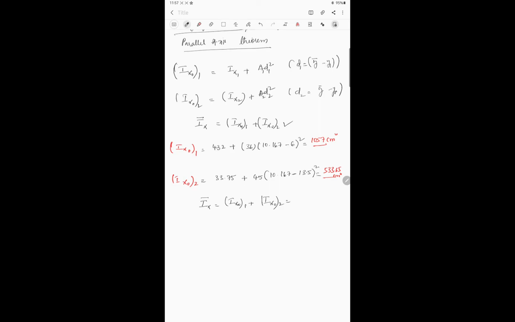If you add these two terms, that is 1057 plus 533.65, you will get 1590.65 centimeter power 4. So this is the final value of moment of inertia of the T section. Okay, this is the moment of inertia of that T section. All right.